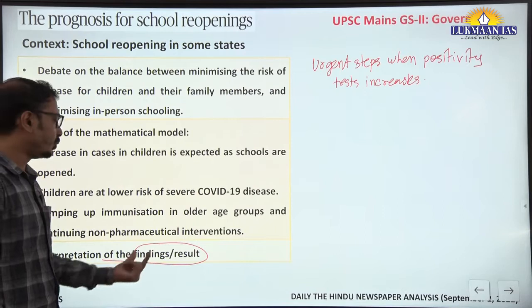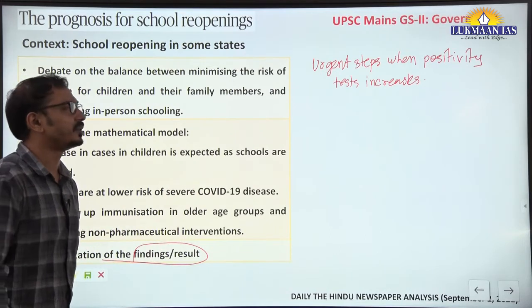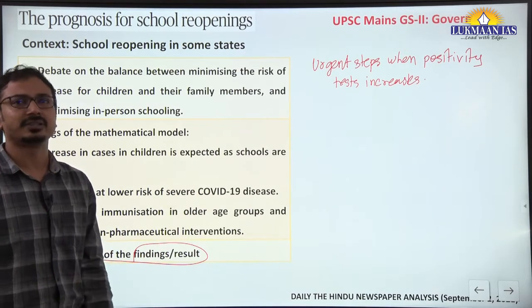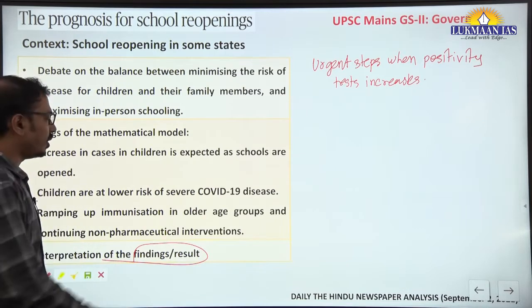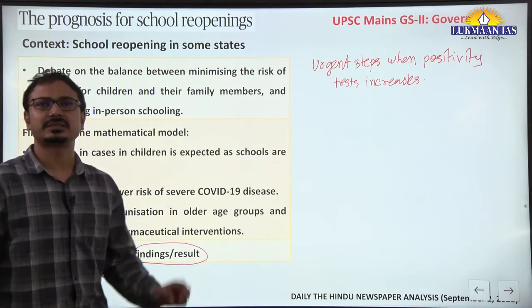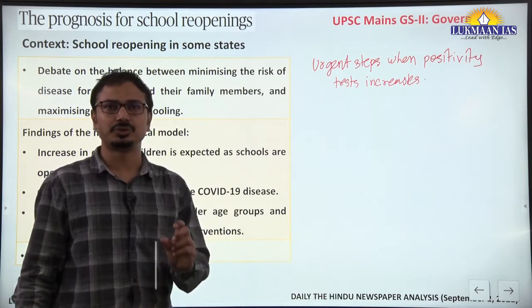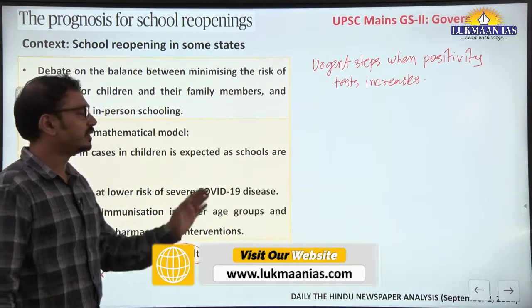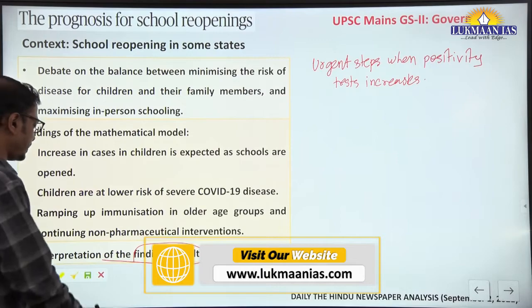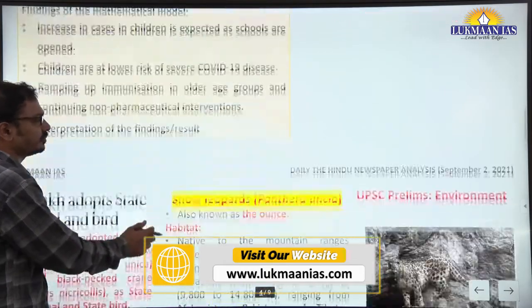Okay, so you can take input from this finding also, you can give reference to this mathematical model by the experts. Fine. So already we have earlier discussed this school reopening issue in the earlier topics also. This will be a follow up to that aspect. Fine. Any question?